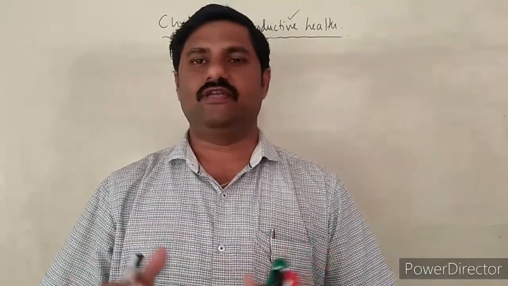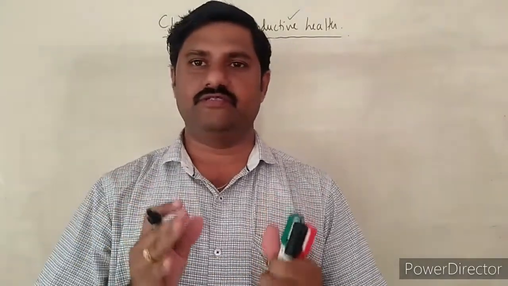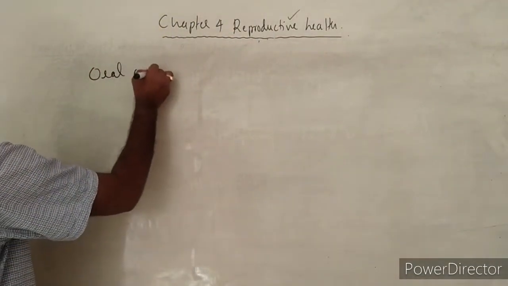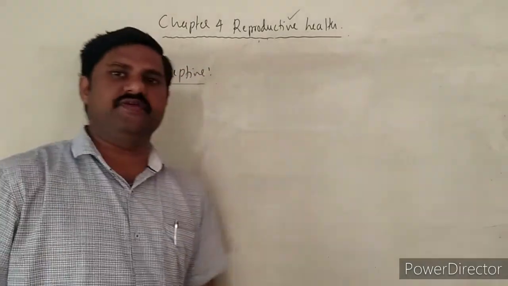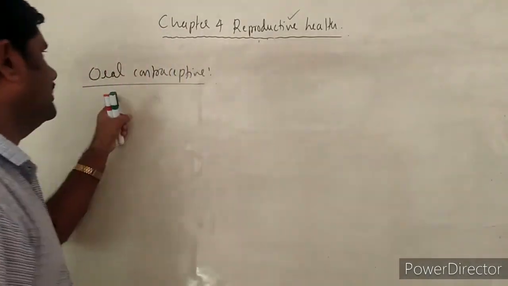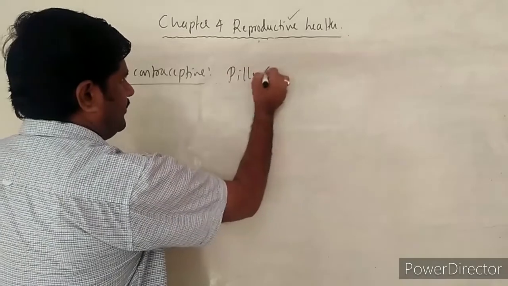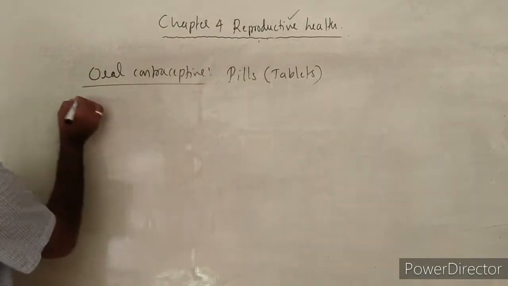Dear students, now we shall discuss oral contraceptives. What are these oral contraceptives? They are always taken in the form of tablets, hence they are said to be pills, right? Let us start now. Oral contraceptives. These pills, which are taken orally, are called oral contraceptives, and they are commonly known as pills. Why? Because they are taken in the form of tablets.